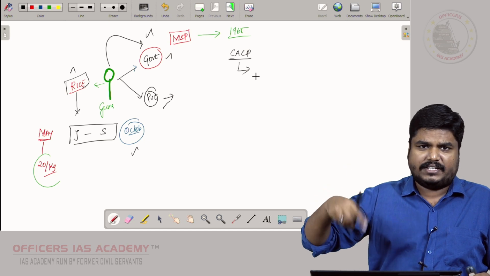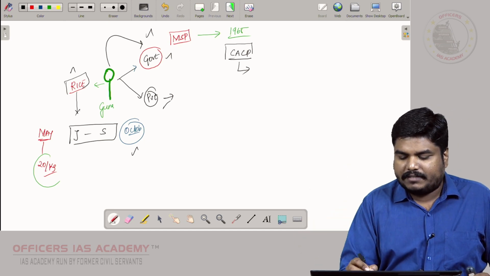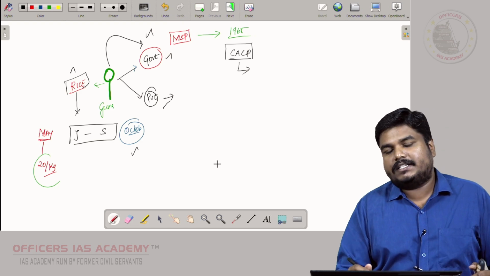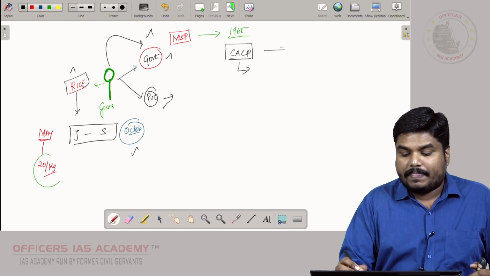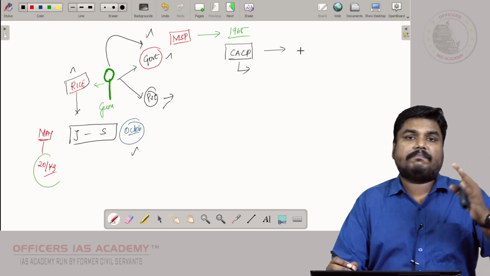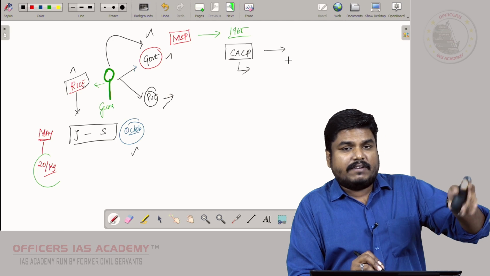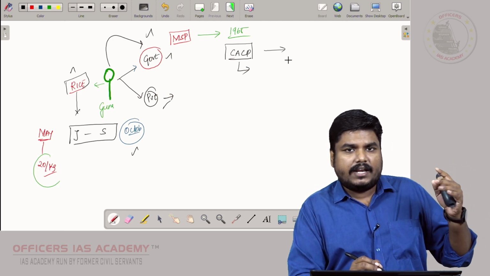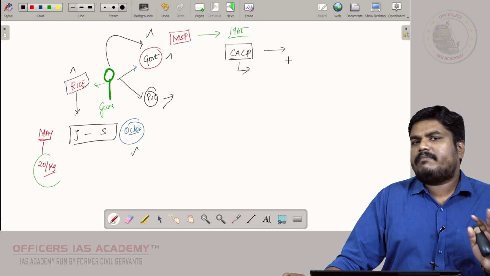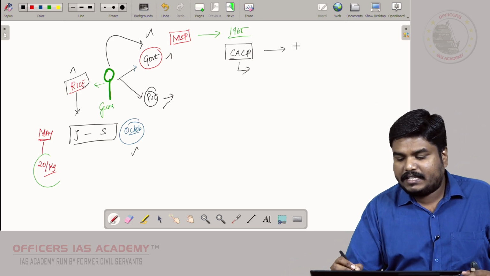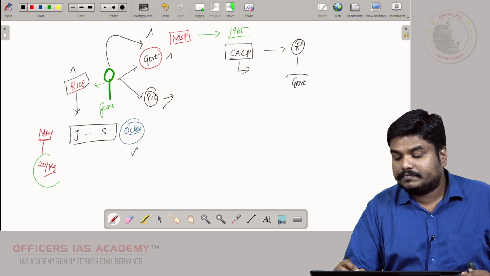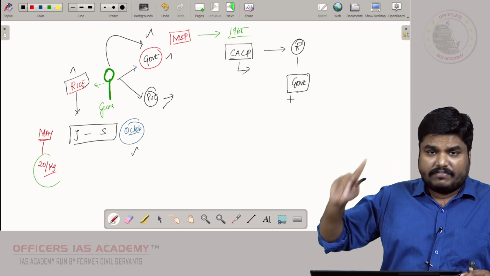Under the Ministry of Agriculture, we have an office called CACP. This CACP is going to recommend, okay, for rice let the MSP be 20 rupees per kg, for pulses let the MSP be 17 rupees per kg, for wheat let the MSP be 19 rupees per kg, roughly, randomly I am saying. So CACP will recommend, but it is the government which will finally approve.